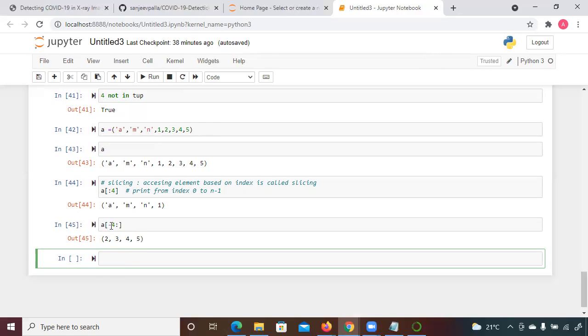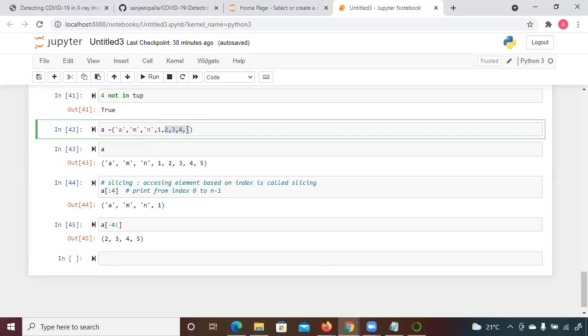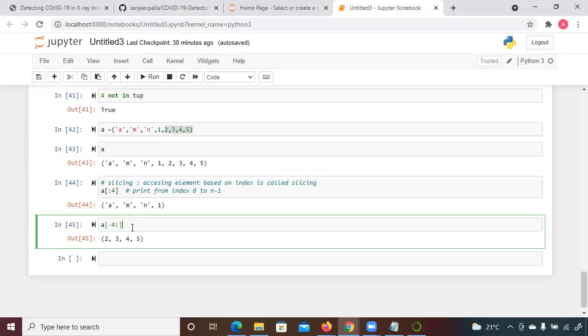What does it mean? It doesn't mean that at minus 4 index you are going to start like minus 1, minus 2, minus 3, minus 4, then print 2, 1 and so on. No, don't get confused here. Minus 4 means that from the end, you will start with the minus 4 index. So in which direction will you move? From left to right only. That's why it will print 2, 3, 4, 5. Do you understand what I said? Yes, okay.